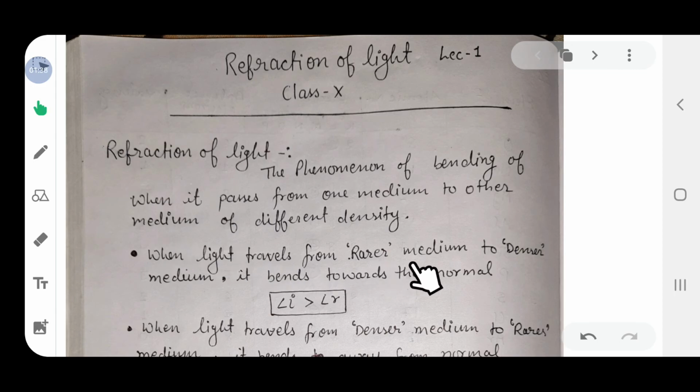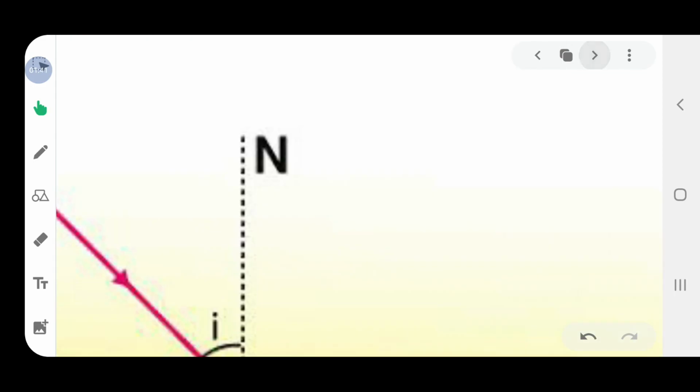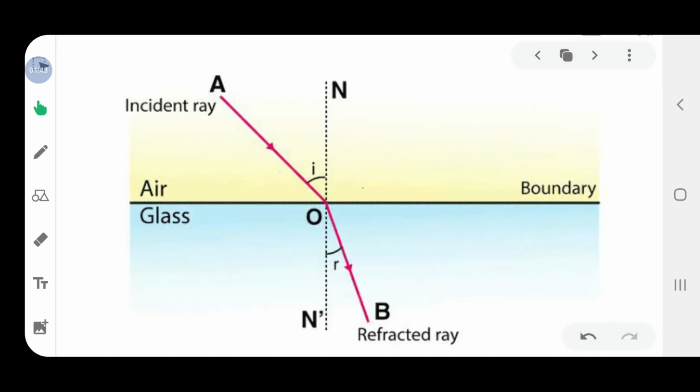Okay, rare to denser. I am showing you a picture of refraction. Here this is the incident ray AO. The incident ray AO is passing from air to water. Sorry, glass. Here glass is given. So incident ray AO is traveling from air to glass, and the incident ray falling at point O is bending towards the normal. This OB is bending towards the normal.